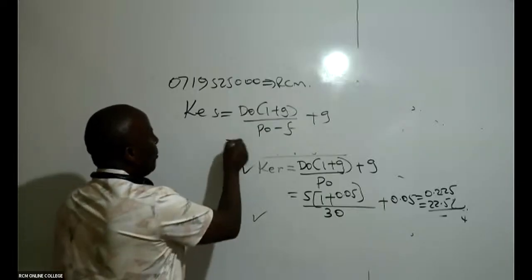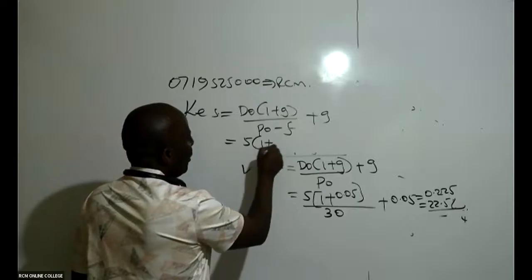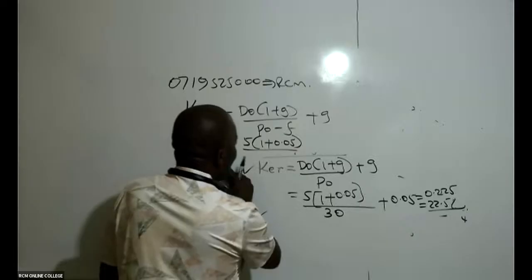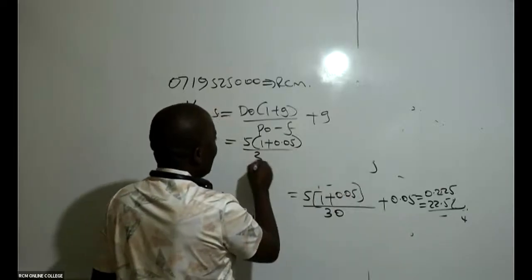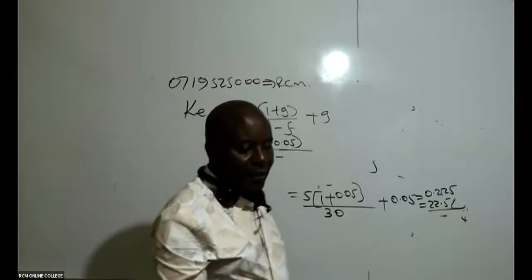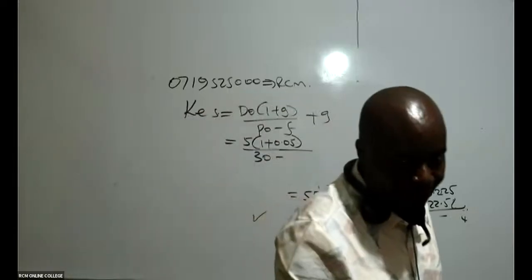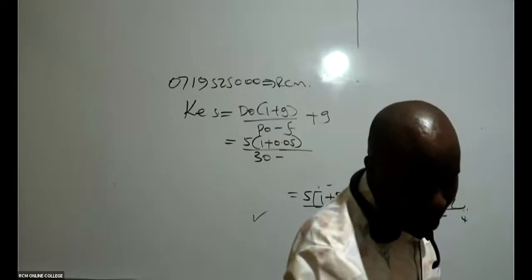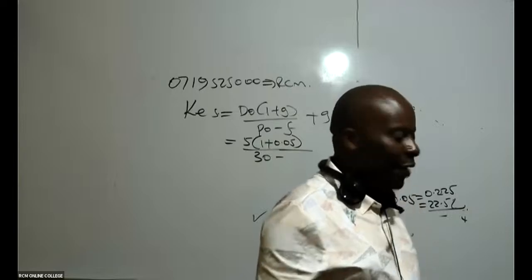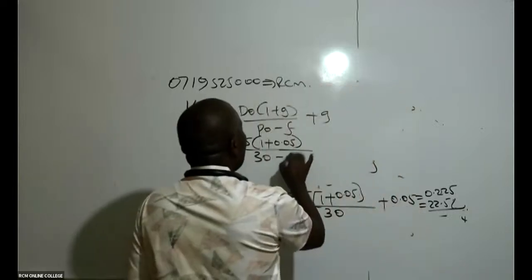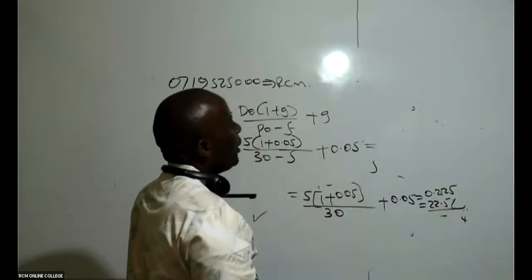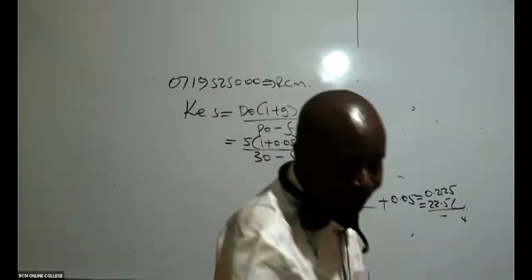So then this one here will be D0, still that remains as 5, 1 plus 0.05, all over P0. Our P0 is 30, P0 minus flotation cost. Flotation cost has been given there. Is there somebody who is able to see flotation cost, ladies and gentlemen? Anybody who is able to see our flotation cost in this question? Anybody? It is 5. Thank you so much. 5. And then the growth rate still remains at 0.05.